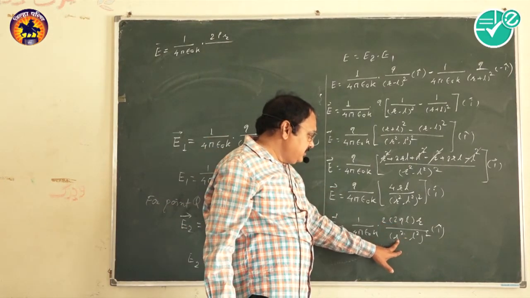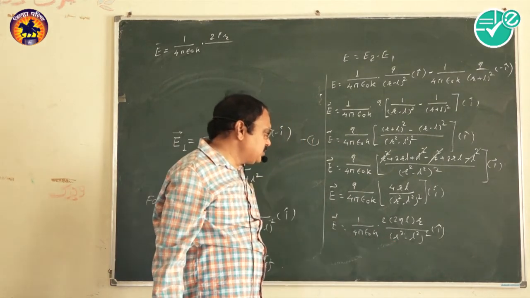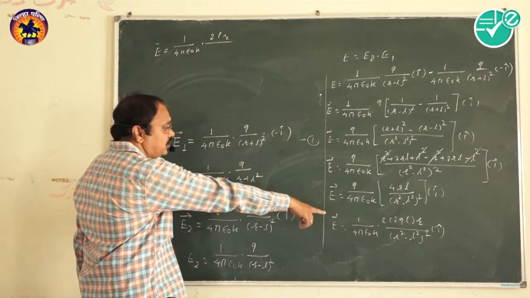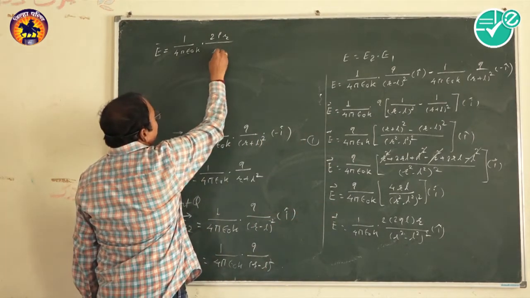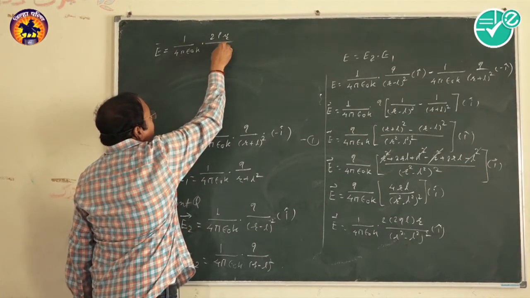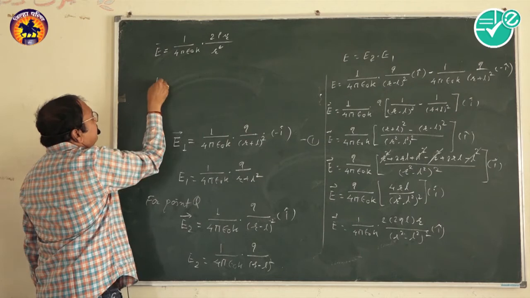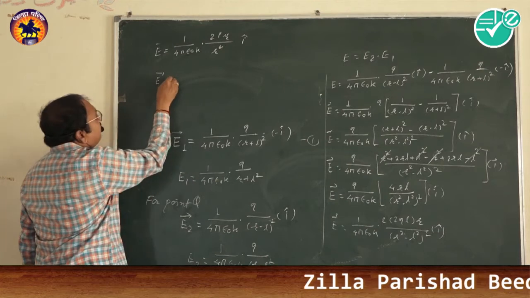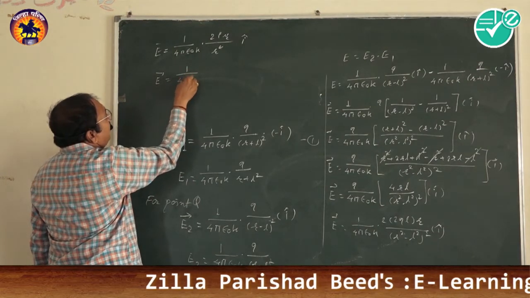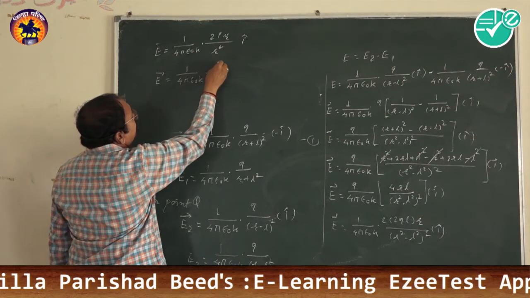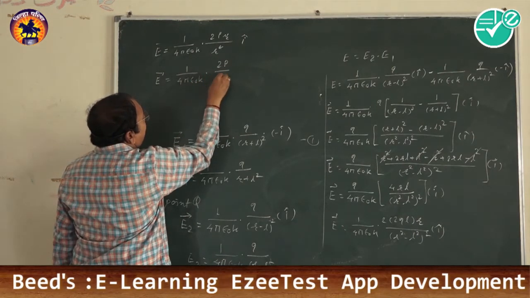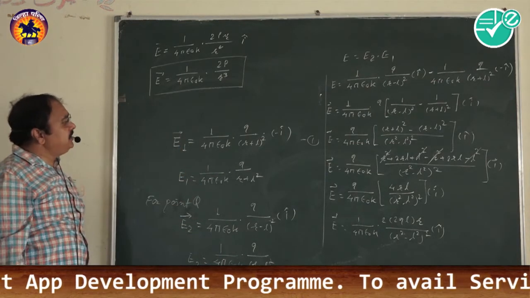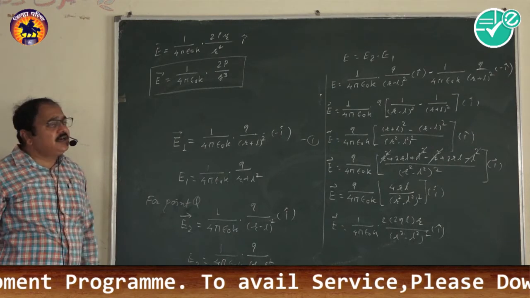Now look here, L is very small compared to R, so it can be neglected and becomes 0. So the denominator becomes R square into square, that is R raised to 4. Here one R cancels with one of these R, and it gives vector E equals 1 upon 4 pi epsilon 0 k into 2p divided by R cube. This is the required expression for the electric field intensity at the axial point.